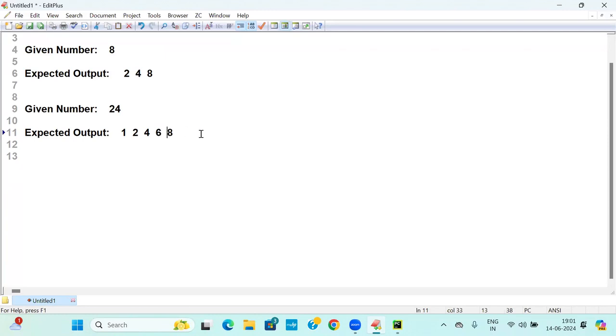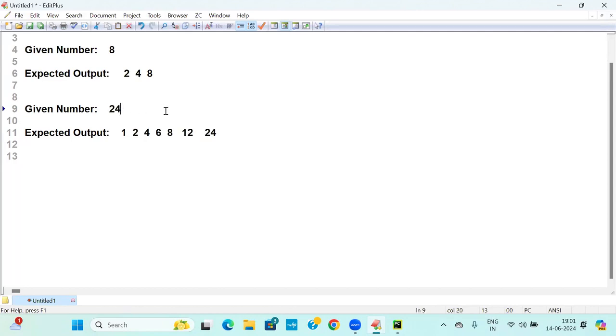Next 8, 9, 10, 11, 12 is a factor. 13, 14, 15, 16 up to 23, no factors. Last you will print 24, since it is a factor. These are called factors of a given number.